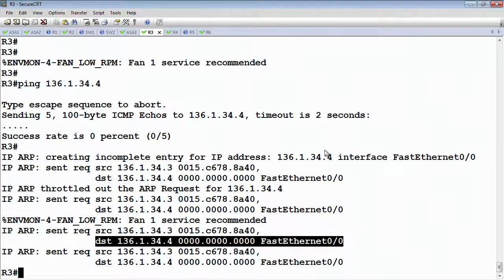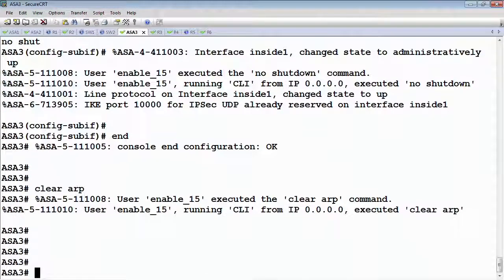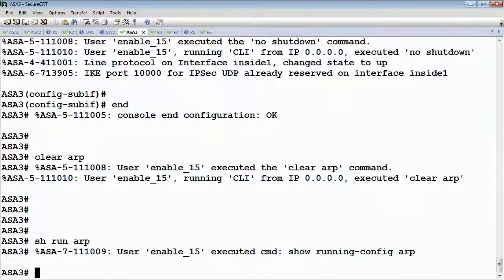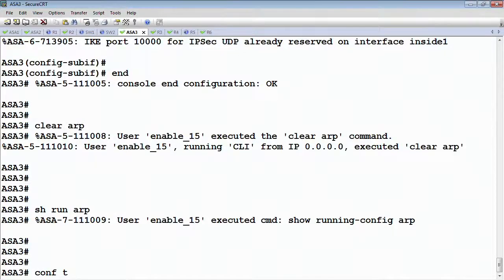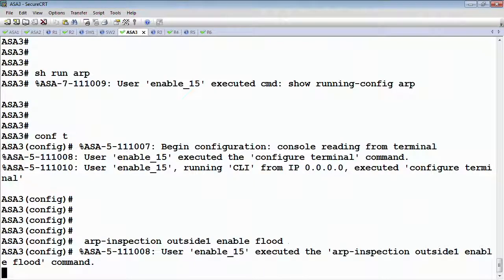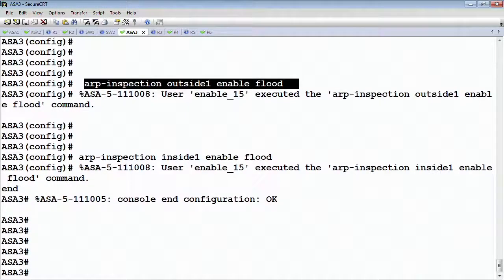So the entry is still getting filtered. It looks like even though the commands are not there, it didn't disable the inspection. Let's show run ARP, which is not there. Let me actually add the commands back in, and let's say that we want to do the flooding. So let's say on outside 1, enable flooding, and then on inside 1, enable flooding. So this should already be the default, but for some reason in this particular case, turning it on and then turning it off didn't work.